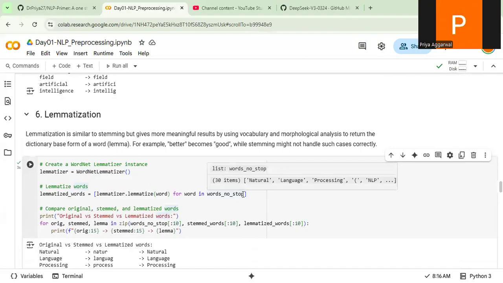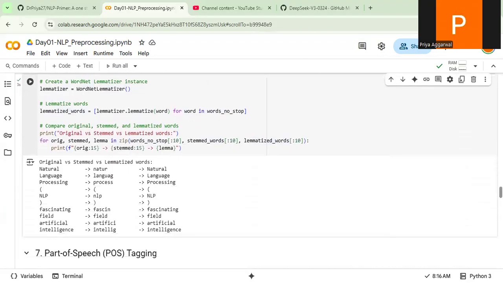You need to iterate over the stop words, and then apply the function lemmatize on all the words. This is how the lemmatized word will appear here. Now I want to see what my original word, stemmed word, and lemmatized word are. So I'm printing the first 10 words. If you see, natural is nature in stemmed and then natural in lemmatized.